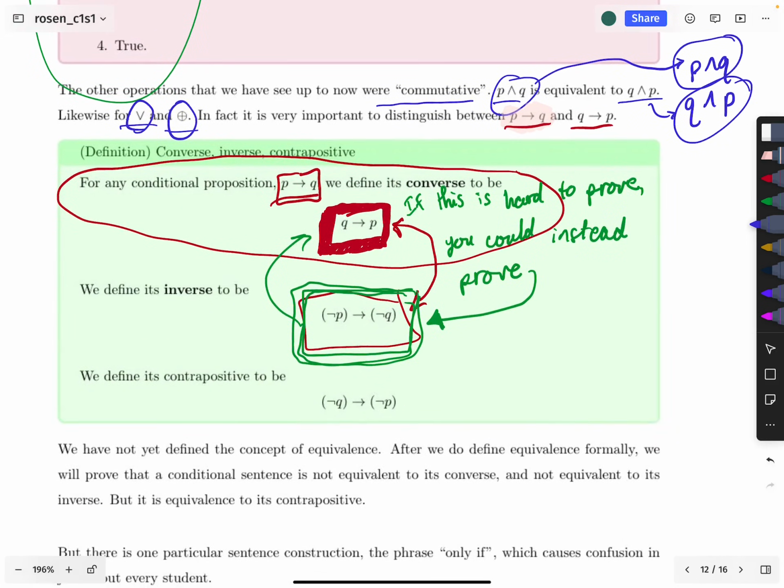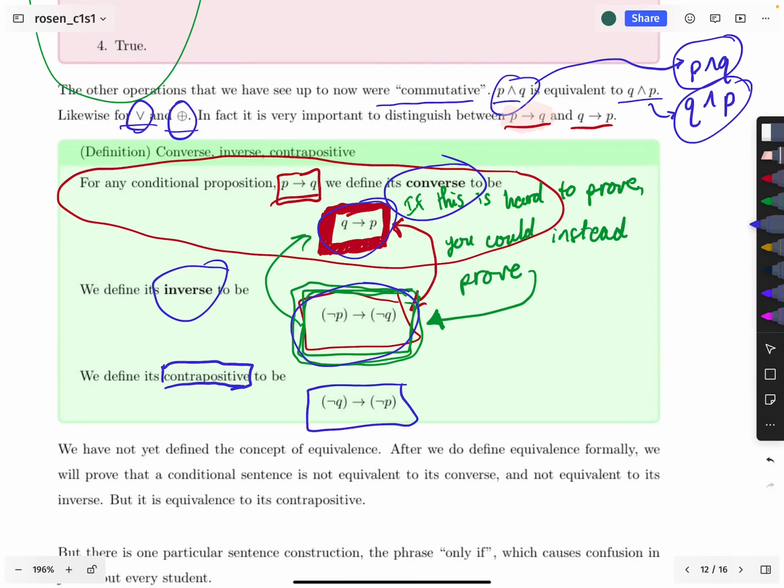Okay, but anyway, getting back to the main point, which is just to define these terms. The converse we've already said is that, the inverse we've said is that, and then, I should have put this in bold, so my apologies, you should imagine this bolded, the contrapositive is that right there. And notice that the contrapositive is really the same thing as if you did the inverse and then the converse, or the other way around, it doesn't matter. This is like doing both. It is the inverse of the converse, or the converse of the inverse. You'd get the same thing either way.